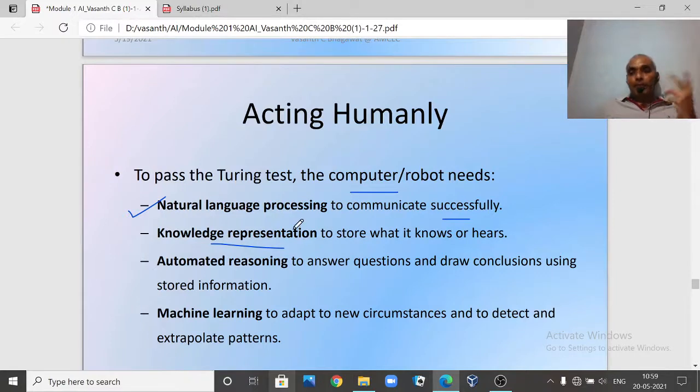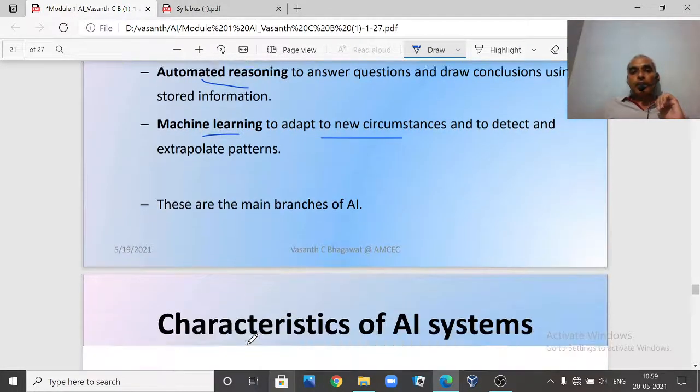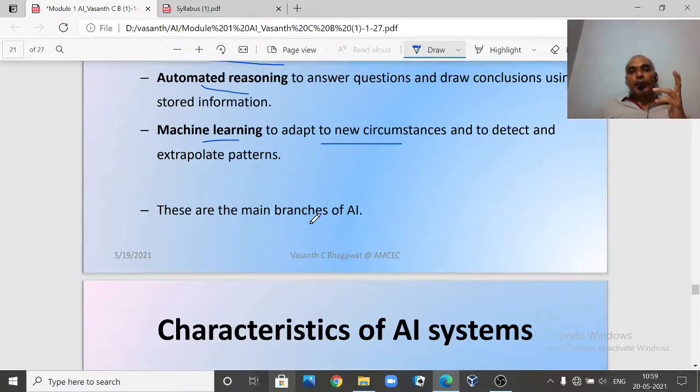Similarly, knowledge representation: how the knowledge is going to be stored, how it is represented, and how it is going to reason with that knowledge. And of course machine learning, which means it has to adapt to new circumstances. Every day if anything new comes, it should learn automatically. Once I program the machine enough, later I need not teach it every day; it will learn on its own by experience. That is what we call machine learning.